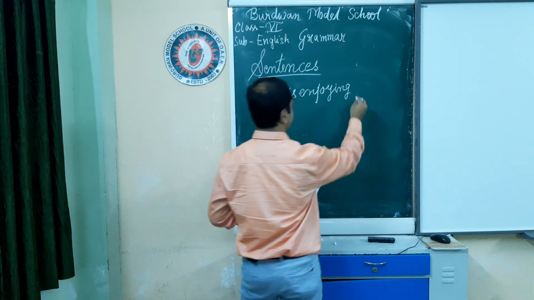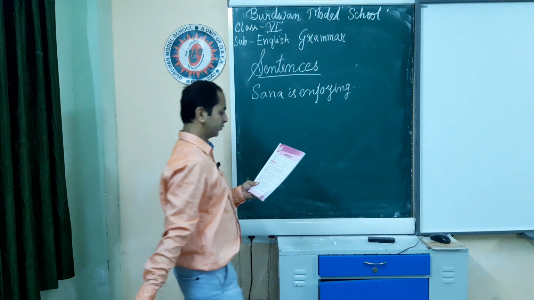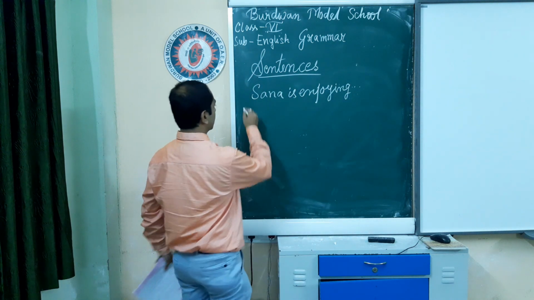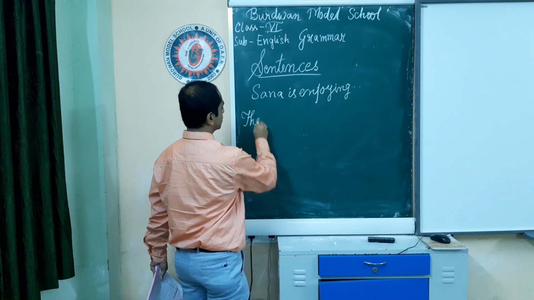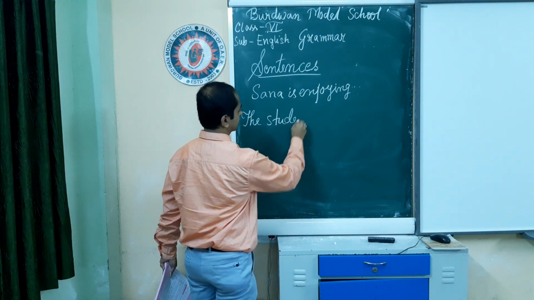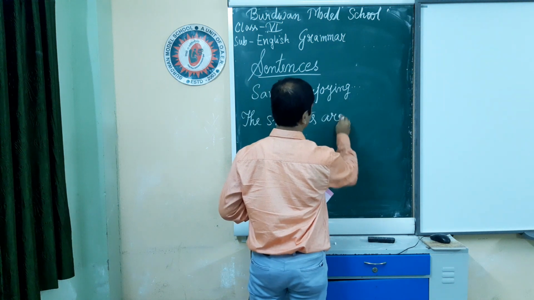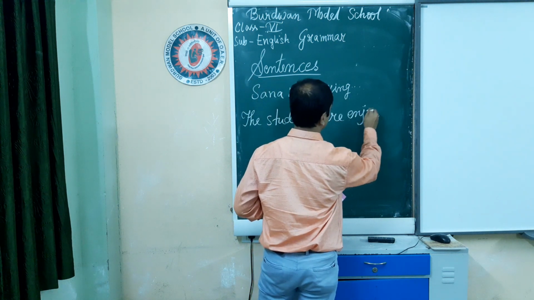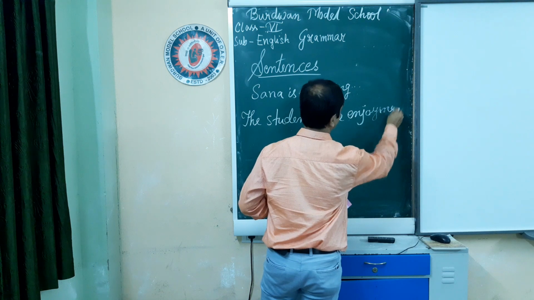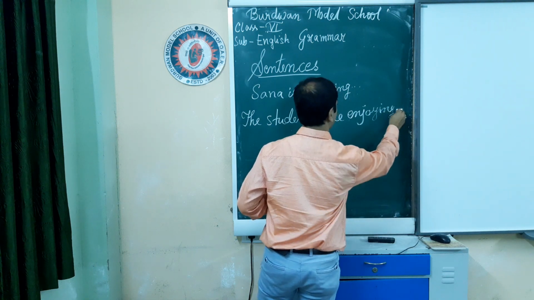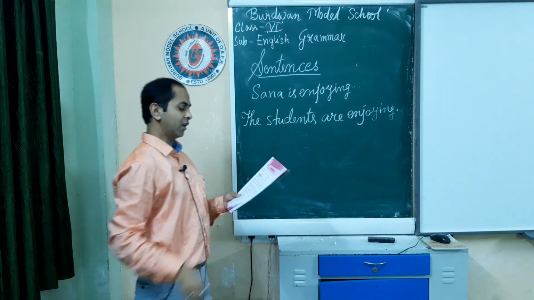The rest of the part I am not writing, you can see it from your book. And another one I am writing: The students are enjoying. Here also, the next part I have written.